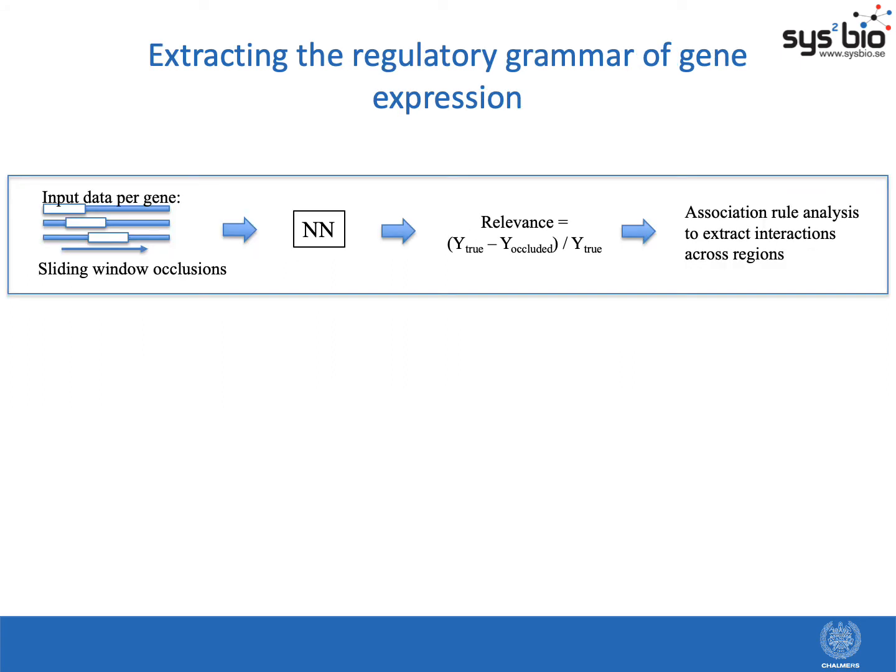So then we were wondering what type of regulatory grammar these models learned. And for this we used a very simple approach, sliding window occlusions in the input data, and we measured the output perturbations. With this, we obtained the relevance for all of these regions in the input sequence data. And from this, we could extract the DNA motifs.